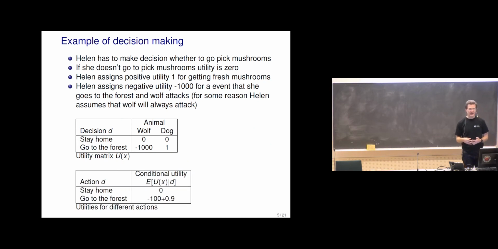And then we can compute the expected utilities when we add probabilities. In the stay home case, because the utility is 0, it doesn't matter what the probabilities are, the expected utility is 0. And going to the forest, we had a 10% probability for minus 1000 utility, so that part is minus 100. And then we had a 90% probability for utility 1, so we get there 0.9. And then we have the combined utility.